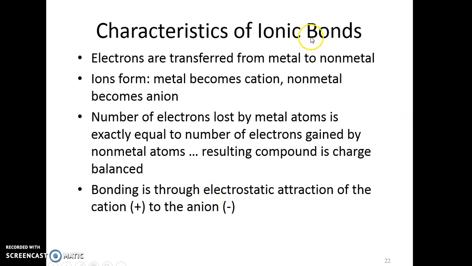So when you have this kind of bond form, we call it an ionic bond, and you have the metal give up its electrons and transfer them to the nonmetal. The metal is a cation, the nonmetal is an anion, and this is key: the number of electrons lost by the metal atoms is exactly equal to the number of electrons gained by the nonmetal atoms. We say it's charge balanced. And then because you have a cation and an anion, they stick together in what is called an ionic bond.